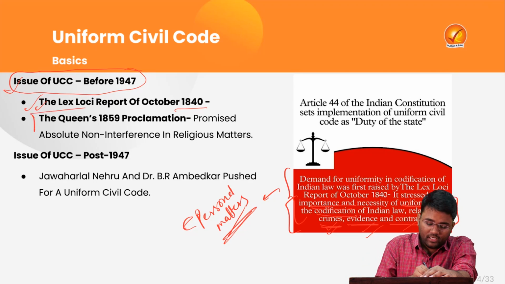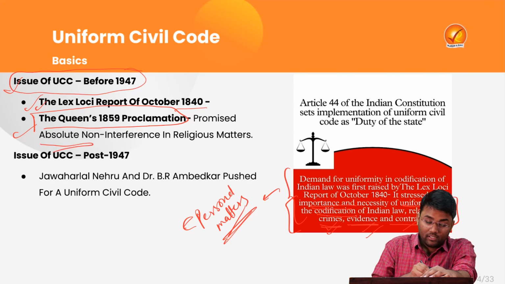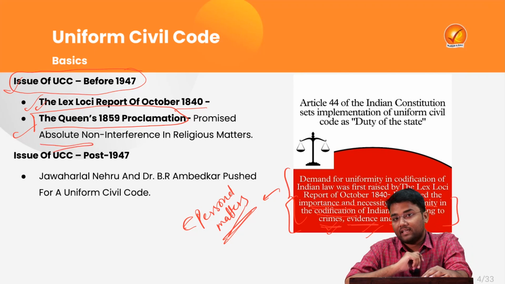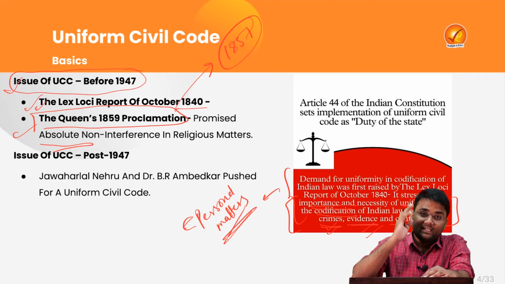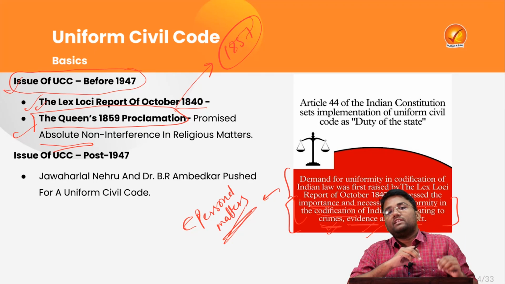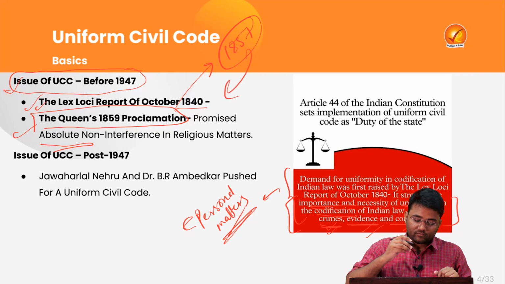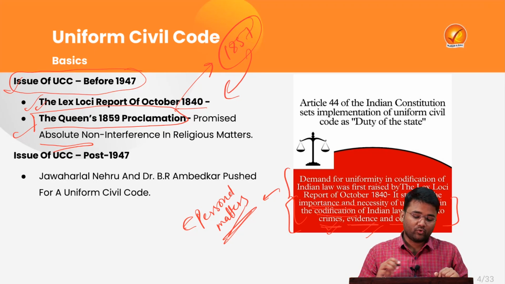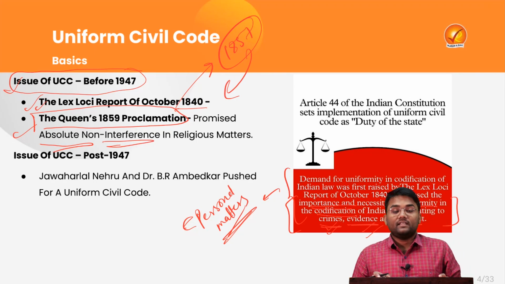Then in 1859, there was a Queen's Proclamation which promised that there will be absolute non-interference in religious matters. I also want to draw your attention that after the 1857 revolt, the British colonial government saw that there was unity between the different religions of India, and from there they thought of this divide and rule policy. One of the facets of that was the Queen's Proclamation, which said that there will be absolute non-interference in religious matters.